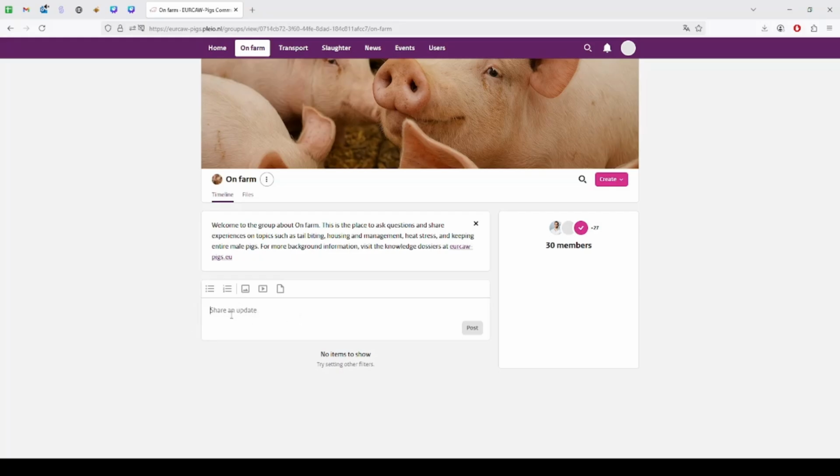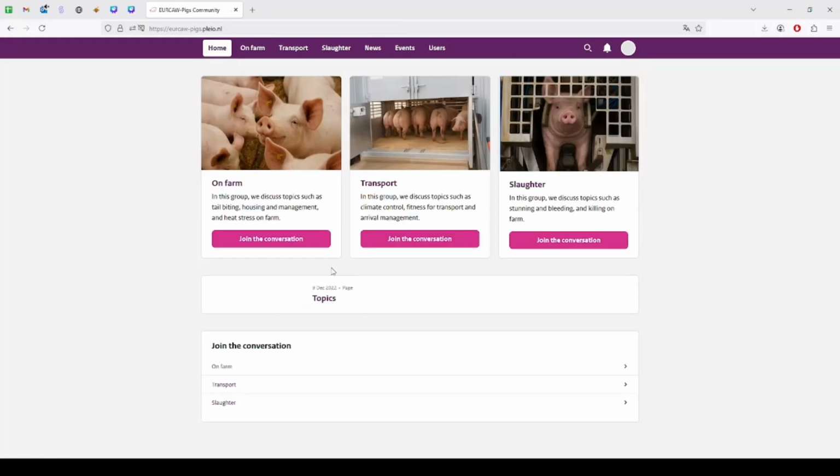You can either ask a question or just share something. You can add a file here if you would like. Yeah, let's type something here. Click post, and people will get notified if they have their notifications set up properly. And this update will also turn up over here if you've posted it. So yeah, that's basically it.